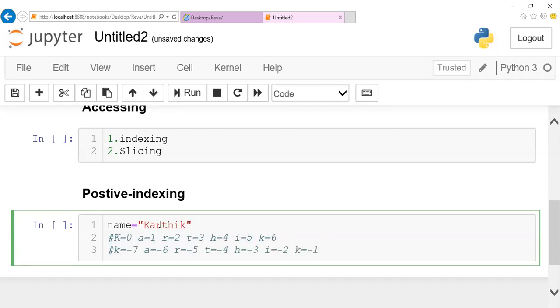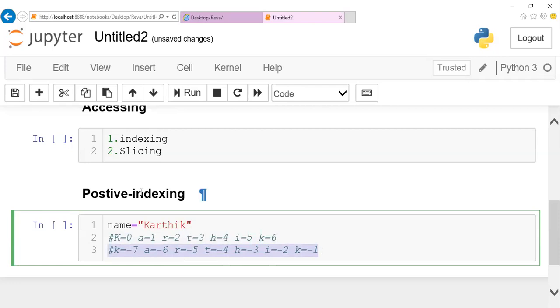So accessing the same string can be done in two approaches: either by using positive indexing starting from 0 and incrementing, or by using negative indexing starting from -1 from the end of your string.